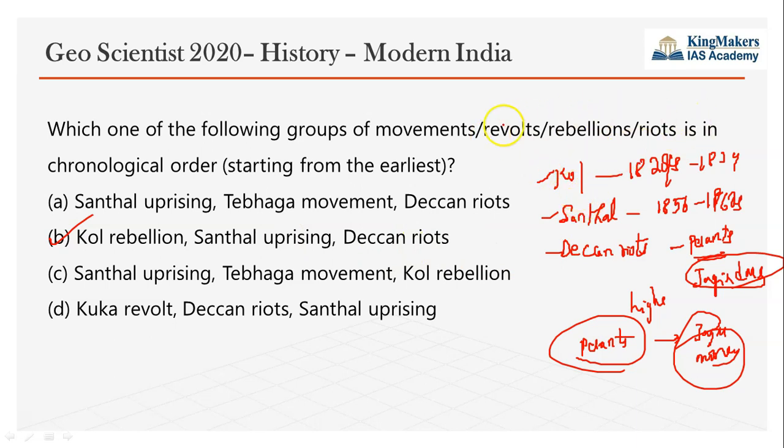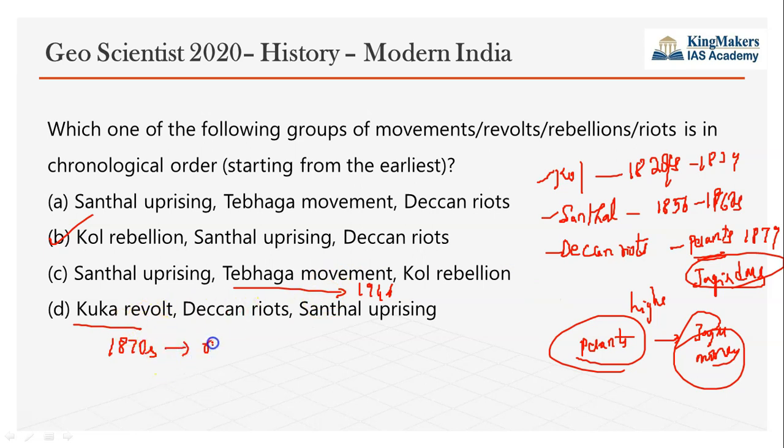The Tebhaga movement took place in Bengal in 1946, just before independence. And the Kuka rebellion took place in the 1870s. Actually, the Deccan Riots also took place in 1879. The Kuka revolt also took place in the 1870s.